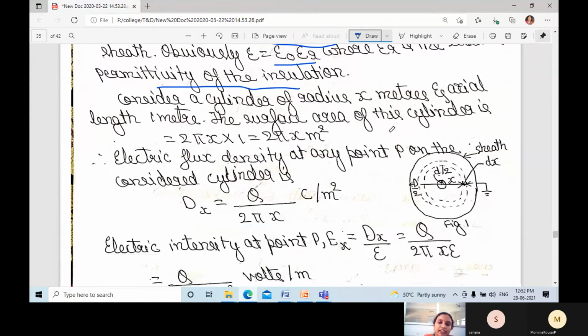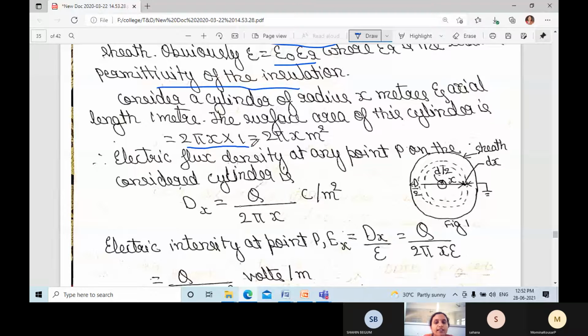Consider a cylinder of radius x meters and axial length 1 meter. The surface area of this cylinder is 2 pi x into 1, that is 2 pi x, unit meter square. You can observe this is a circle, this is the conductor, and this is the lead sheath. The conductor diameter is d, so the radius is small d by 2. The overall sheath radius is capital D by 2.